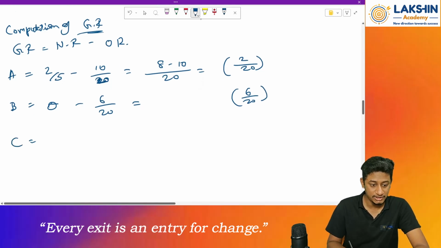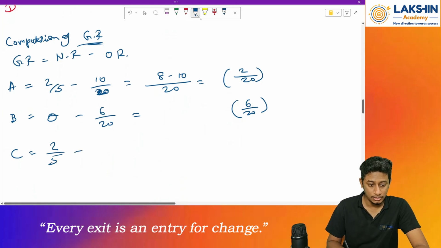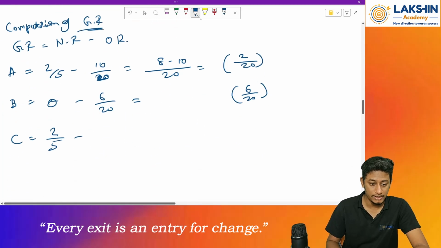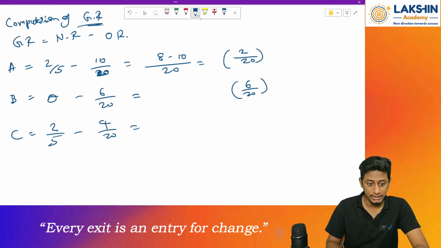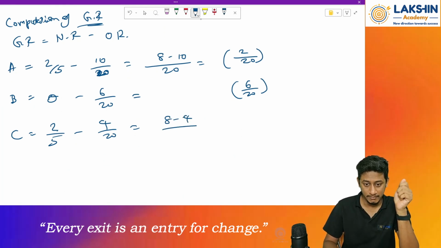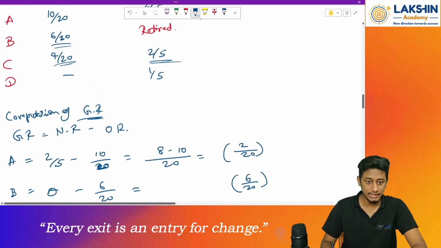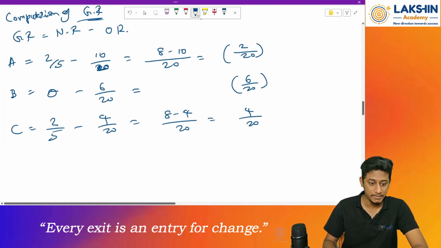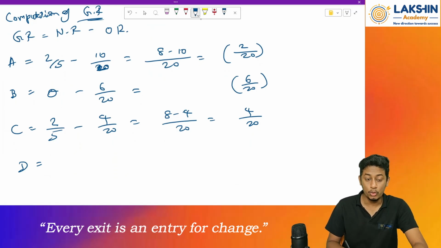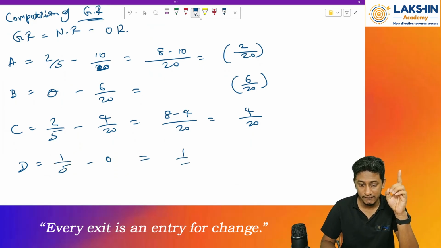Then for C, the new ratio is 2/5, minus the old ratio 4/20. 2/5 is 8/20, so 8/20 minus 4/20 is equal to 4/20. Then next, Mr. D, 1/5. For D only the new ratio is given, so 1/5 minus 0 will again be 1/5. If I equate 1/5 to 20, how much will that be? 5 fours are 20, so 4/20.